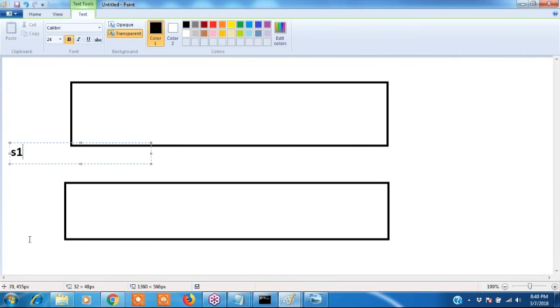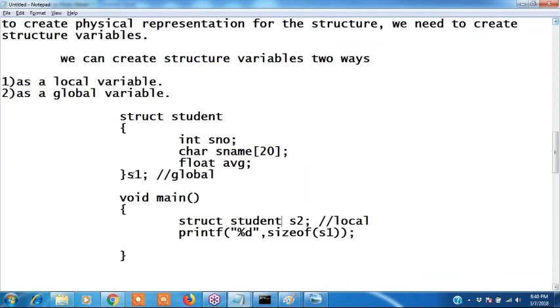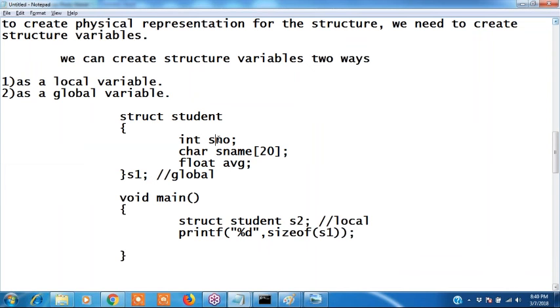Assume this is S1 and this is S2. One is a global variable and one is a local variable. What are the structure members we created? Three structure members: s number, s name and average.